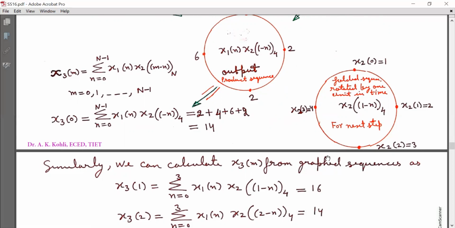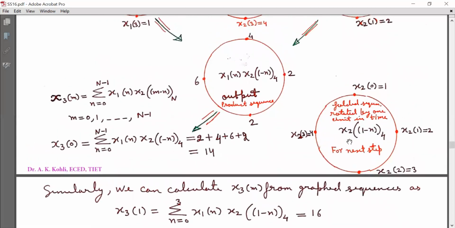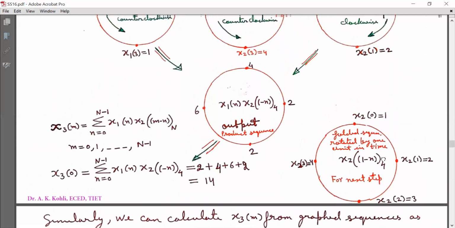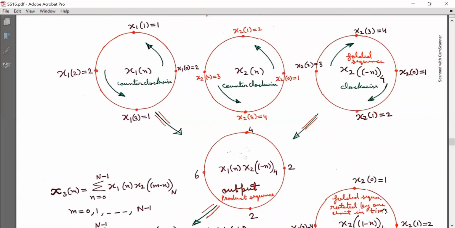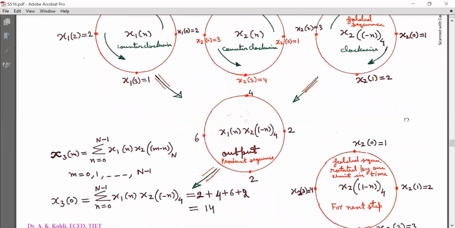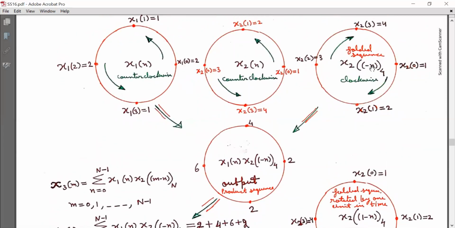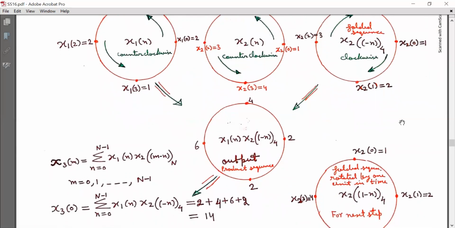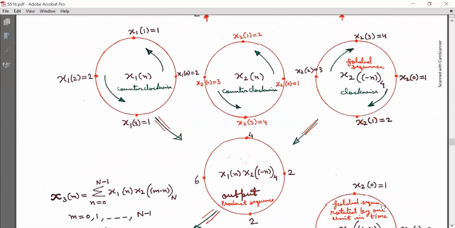So first we will arrange the elements of x2[(1 minus n) with subscript 4]. For that we already have the arrangement of elements in x2[(minus n) with subscript 4]. Now these elements are shifted to generate the folded sequence rotated by 1 unit in time, that is x2[(1 minus n) with subscript 4]. Now look at this sequence.